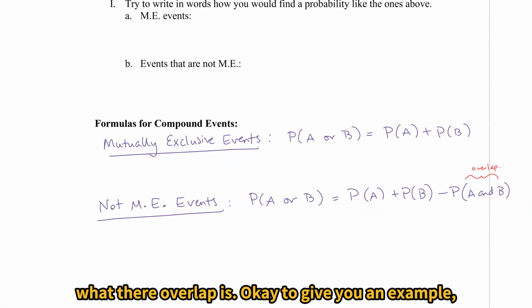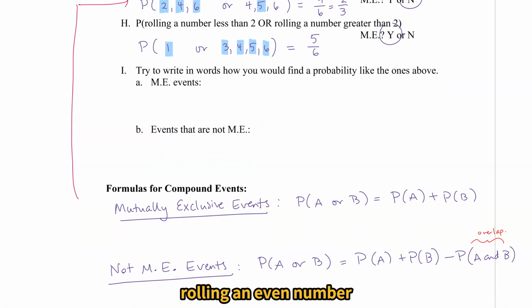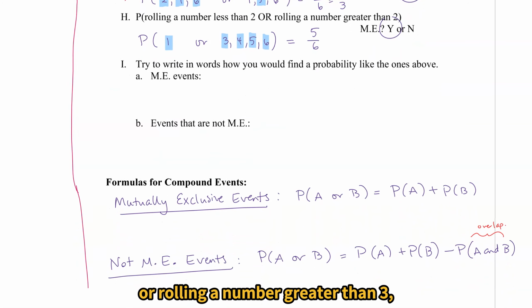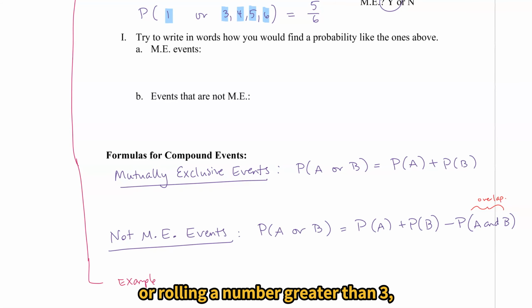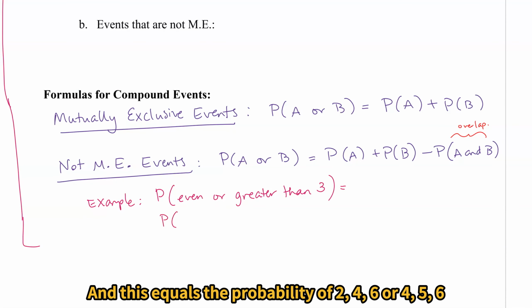Okay? To give you an example, I'm going to use G up here, rolling an even number or rolling a number greater than 3 as far as applying this formula. So probability of even or greater than 3, and this equals the probability of 2, 4, 6 or 4, 5, 6.